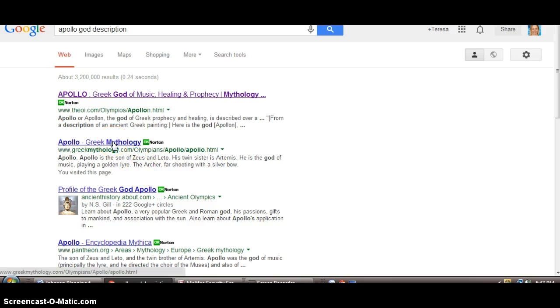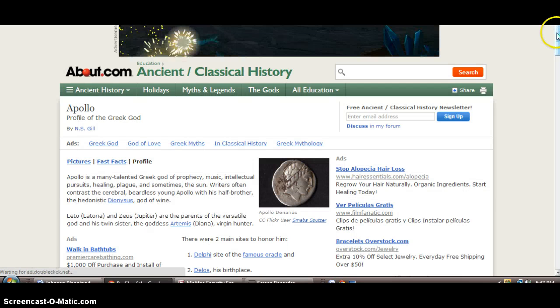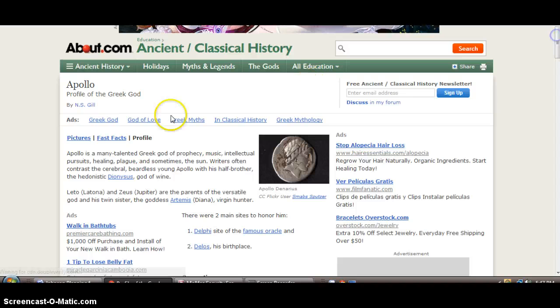And here's one that has a profile, and the profile should give me a description of what he looks like. So this is why I'm skipping down to the profile. And again, I would look for an author. This tells me N.S. Gill.